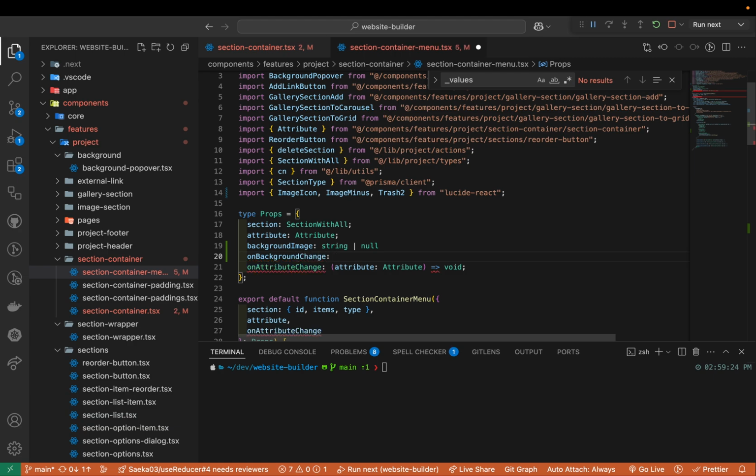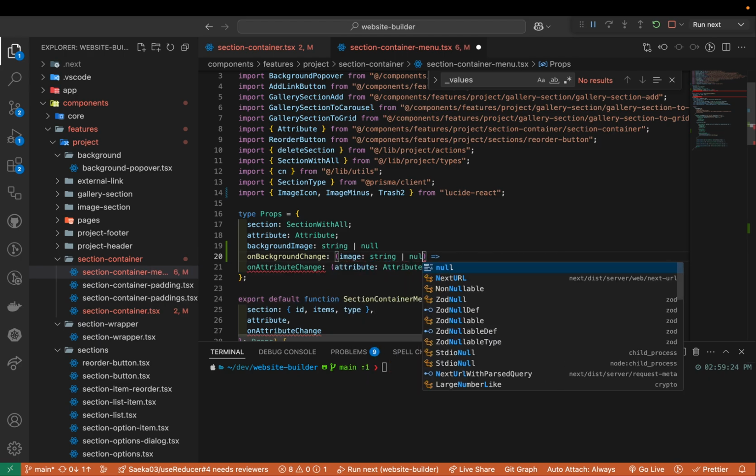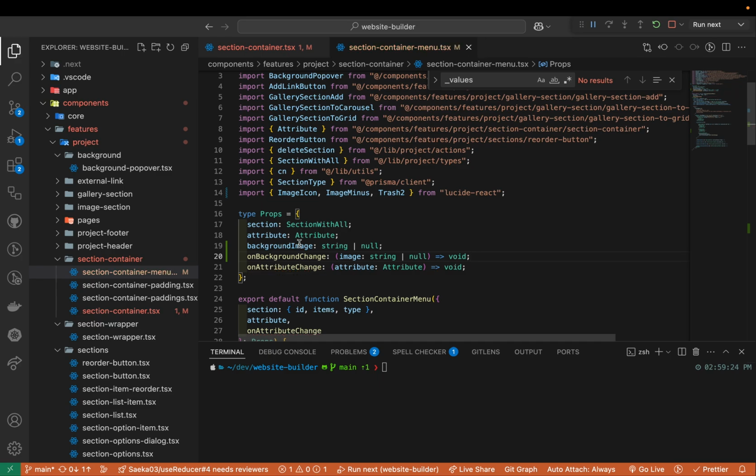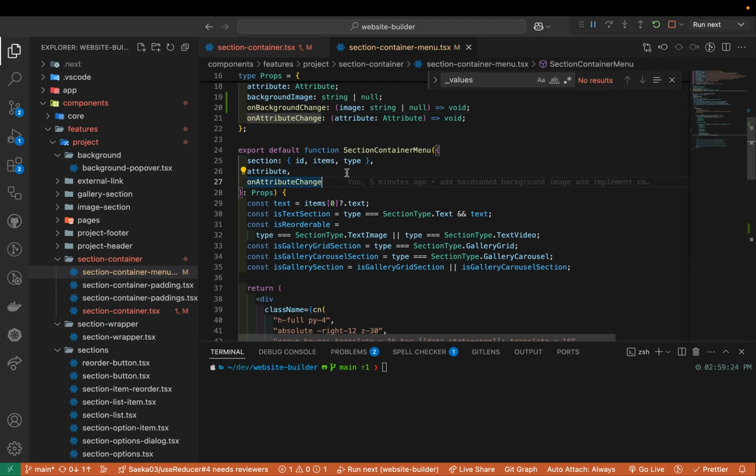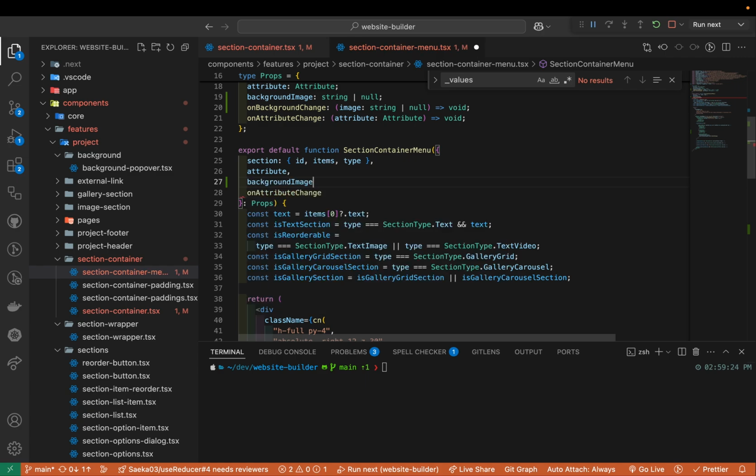Of course, I might just need to refactor a little bit. Okay, this one I'm gonna say, some image. It can be either string or null, the same thing. Yeah, for now let's leave it like that. I'm gonna change it a little bit later. Okay, so here let's accept it. So backgroundImage, and then backgroundImage here, change here.